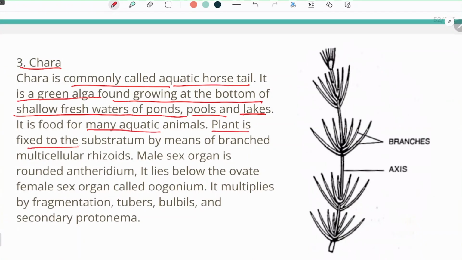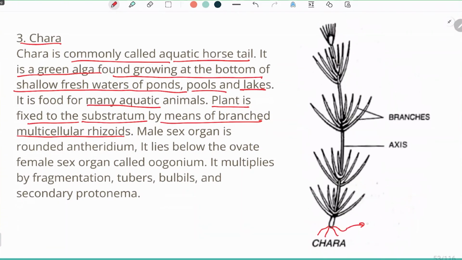The plant is fixed to the substratum by means of branched multicellular rhizoids. So there are rhizoids present at the base of the Chara, with the help of which the plant is attached to the substratum. The male sex organ is the rounded antheridium. It lies below the oval female sex organ called oogonium. So the male sex organ is a rounded antheridium under which an oval structure, the oogonium, is present.